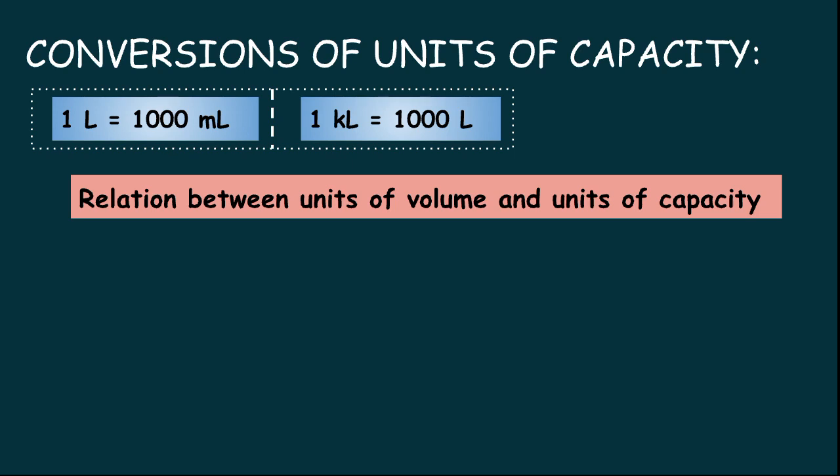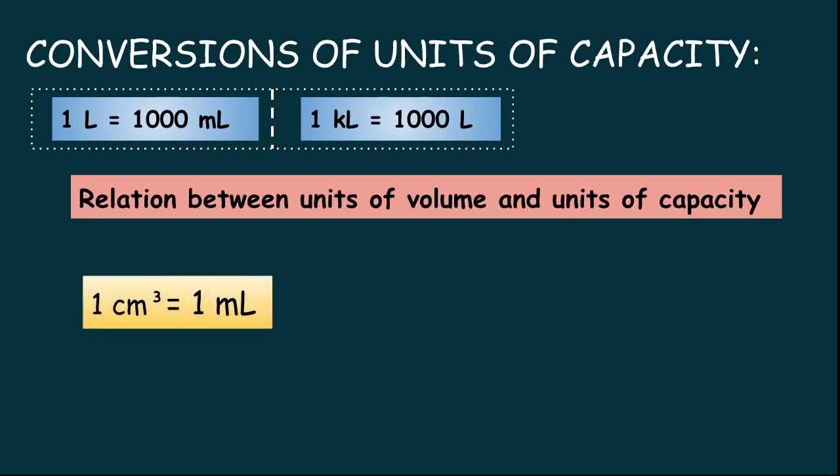So there is a relation between meters and liters. Meters is the unit for volume and liters is the unit for capacity. So there is a relationship between volume and capacity. So what is that basic relation? 1 centimeter cube is equal to 1 milliliter.